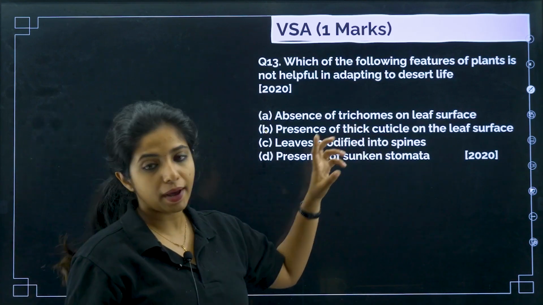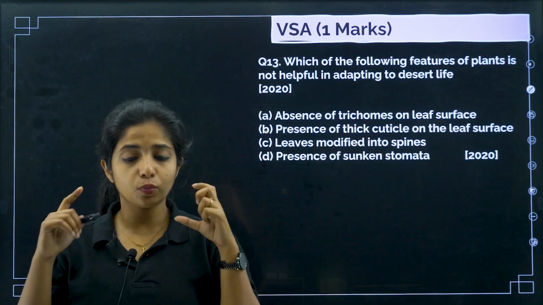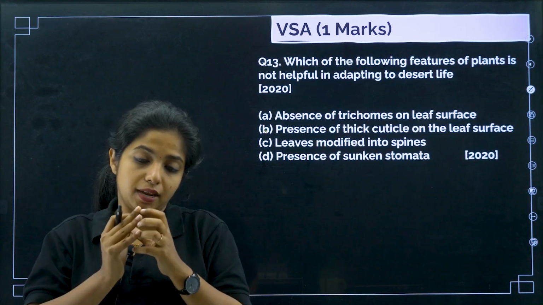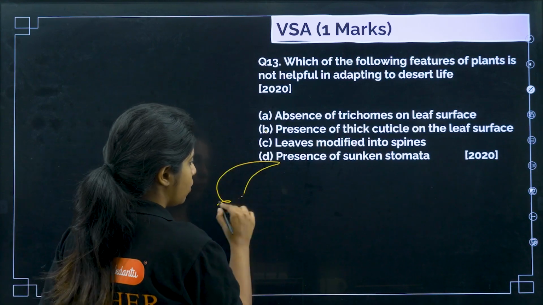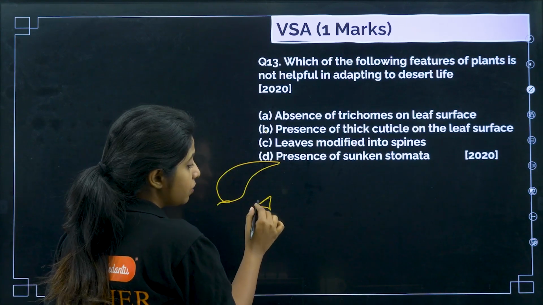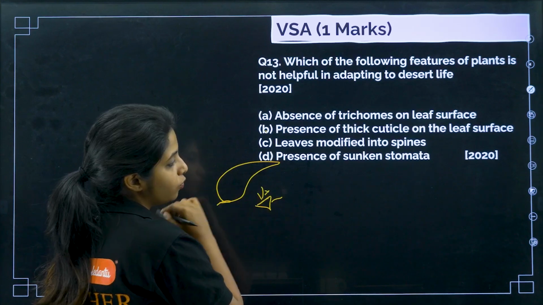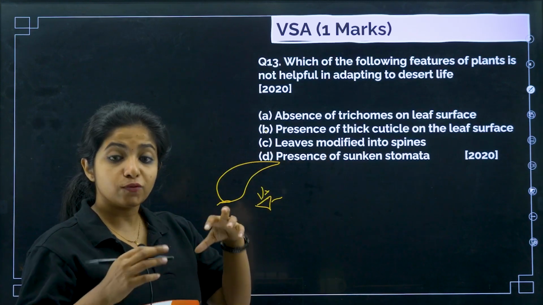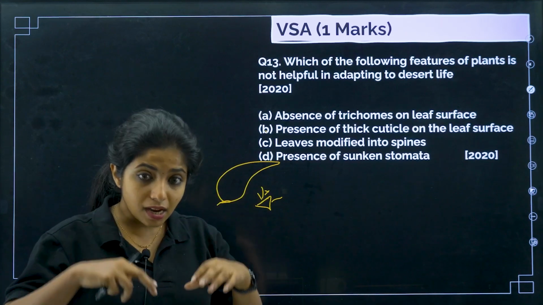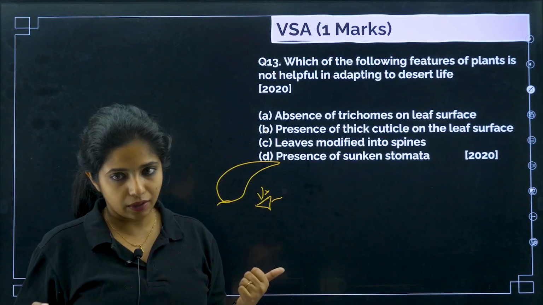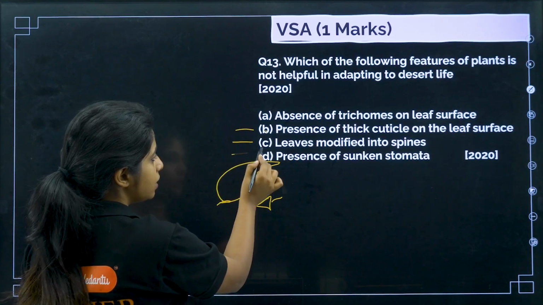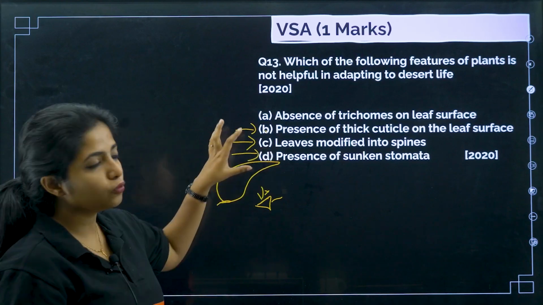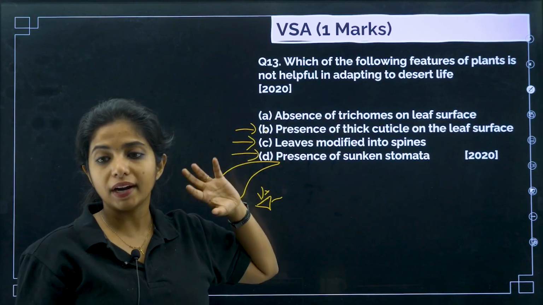Leaves modified into spines. When the leaves are modified into spines, so basically you are lessening the surface area. If the leaf was like this, now you are making it into a spine, there will be less surface area, that means less loss of what? Water as well. Now, presence of sunken stomata. Obviously, if the stomata is deep inside, it is sunken, it won't be able to lose water really well. So these three things, if you understand them, you know that they are all helping to adapt in the desert.